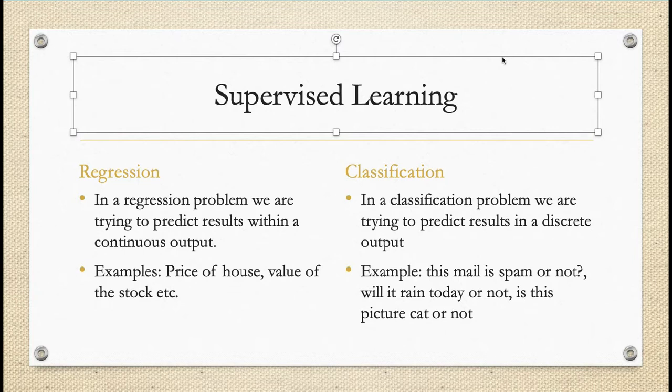Let's say that you have to classify your emails into two different groups. So here we will be labeling our emails as spam or not spam mails. For this kind of problem where we have to label our input data, we make use of a classification algorithm. As for regression, this will be used to predict a continuous value.